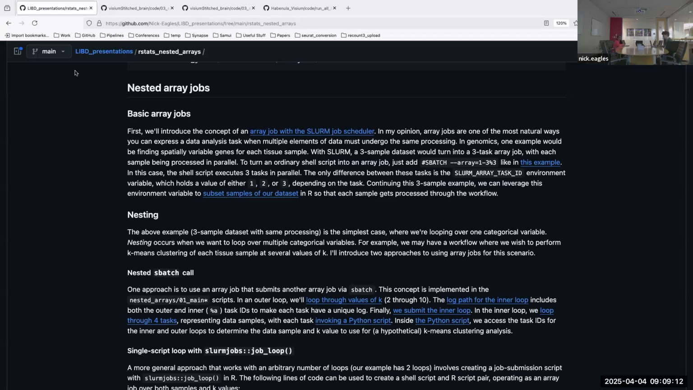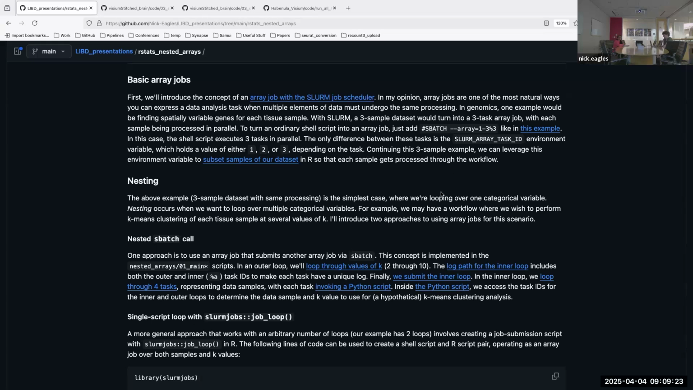Then we'll get to more complicated cases, where what I'm going to be talking about today is this idea of nesting. In the example I gave, we were just looping through samples, so looping through one categorical variable. Nesting has come up recently in analyses that I've done, where I wanted to loop over multiple categorical variables. This is basically the example I just ran into, where I was trying to do a form of clustering, and I had multiple tissue samples, but I also wanted to use multiple settings for the clustering. So multiple values of K, for a clustering that was based on finding K clusters.